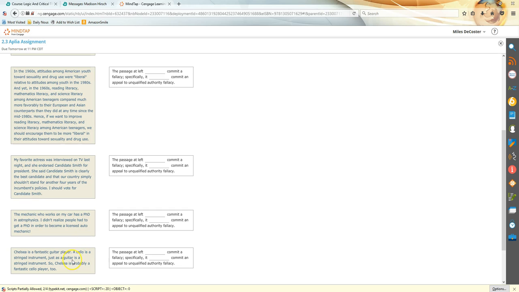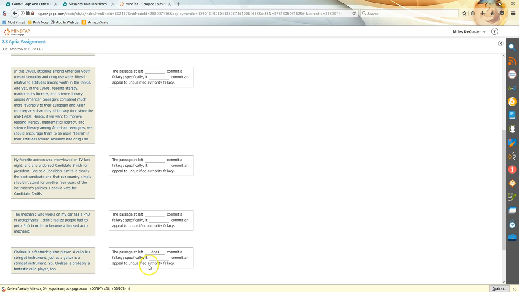Chelsea is a fantastic guitar player. A cello is a stringed instrument just as a guitar is a stringed instrument, so Chelsea is probably a fantastic cello player too. Okay, so there's clearly a kind of error in reasoning in this one: just because Chelsea is fantastic at this thing doesn't necessarily mean she's fantastic at this other stringed instrument. So it does commit some kind of error in the reasoning. The conclusion is that Chelsea is probably a fantastic cello player, but this doesn't really directly get me there.